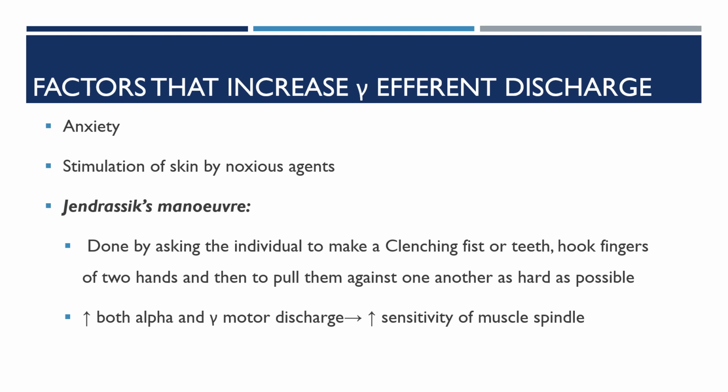We ask for the Jendrassik maneuver whenever we are not able to elicit a reflex. We can remember this: for the upper limb, we ask to clench the teeth; for the lower limbs, we ask the person to hook the fingers of two hands.